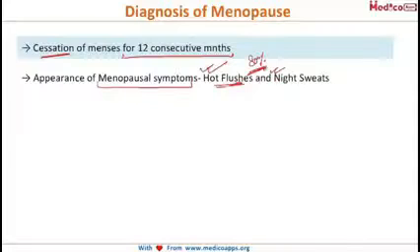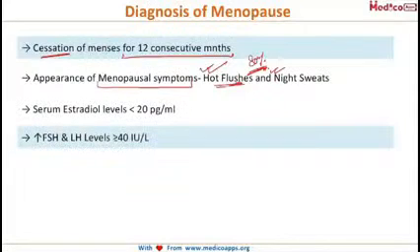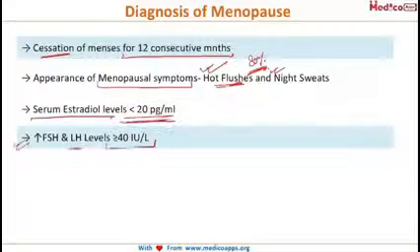Then coming to the biochemical evaluation, serum estradiol levels less than 20 picogram per ml are suggestive of menopause. Then increased FSH and LH levels, more than or equal to 40 international units per liter, is again suggestive of menopause. So the two hormonal levels which indicate menopause are serum estradiol level less than 20 picogram per ml and increased FSH and LH levels more than or equal to 40 international units per liter.